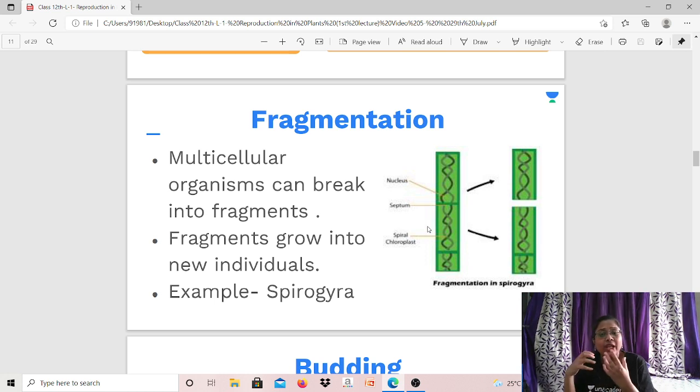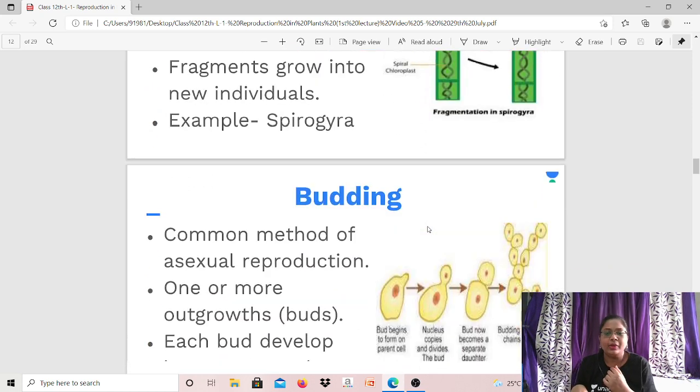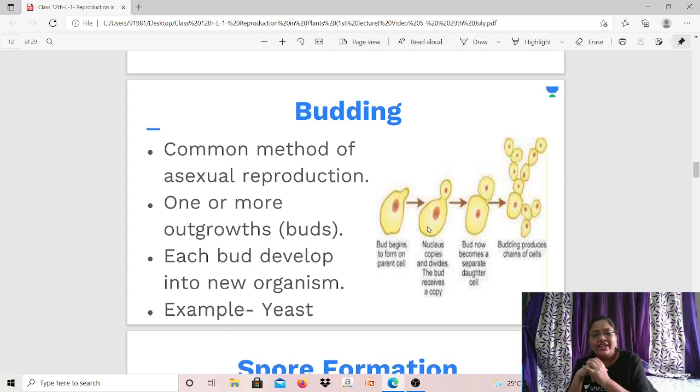Achha, how does this fragmentation happen? What causes fragmentation in Spirogyra? Maybe some unfavorable conditions in their habitat. They live in an aquatic habitat, and one best thing which causes the fragmentation is the pressure of water currents. They are present in the water. They are aquatic, so water flows with pressure. So these water currents cause fragmentation in Spirogyra. Theek hai? Chalo. Remember this example. Next is budding.